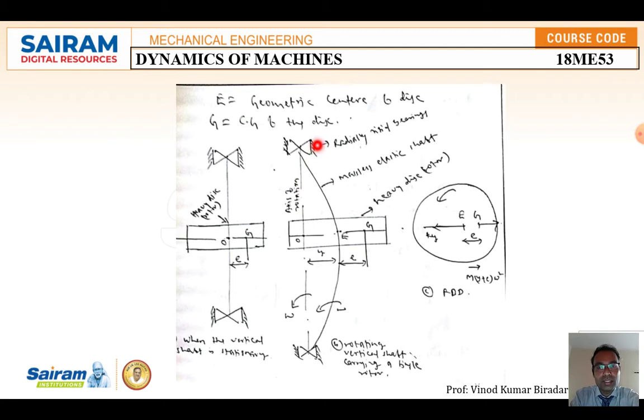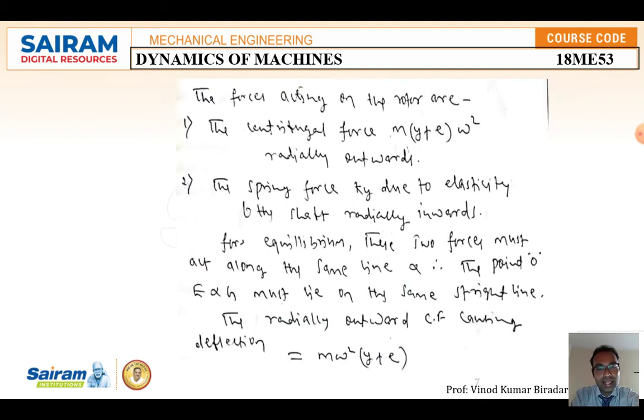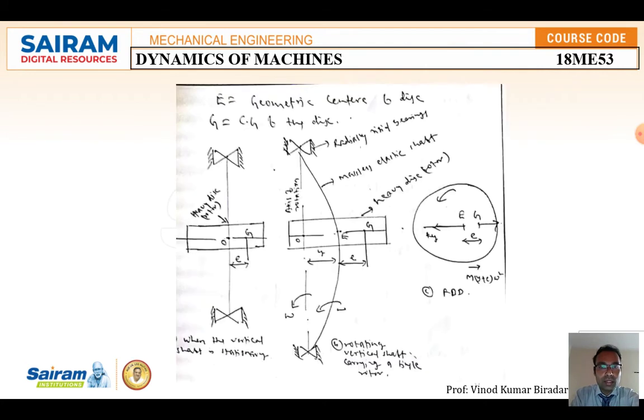This is rigidly fixed on both sides, a massless elastic shaft with a heavy disc. This is a rotating vertical shaft carrying a single rotor. While rotating, these are the forces acting on it. This is the free body diagram. One force is the stiffness force, and one is in the other direction. The centrifugal force is generated in the right-hand direction, that is m(y plus e) omega square, where this is the total distance of the rotation of the shaft.